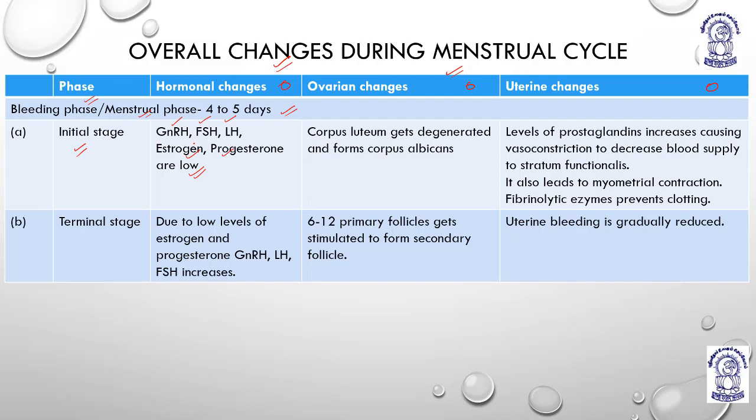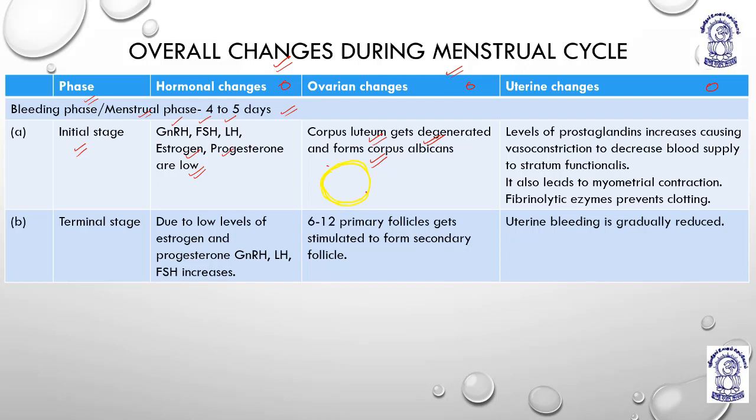Now, what are the ovarian changes? The corpus luteum gets degenerated and forms the corpus albicans. The corpus luteum, the yellow body, forms the corpus albicans, the white body.